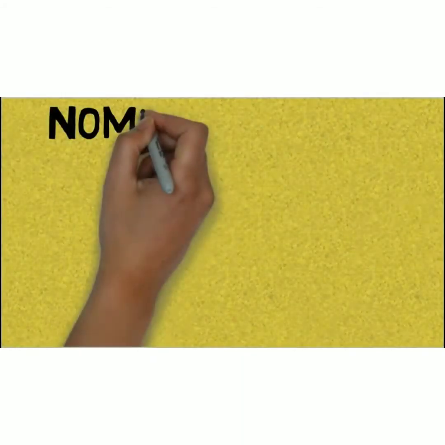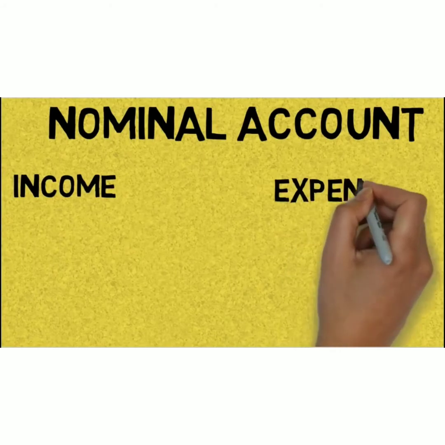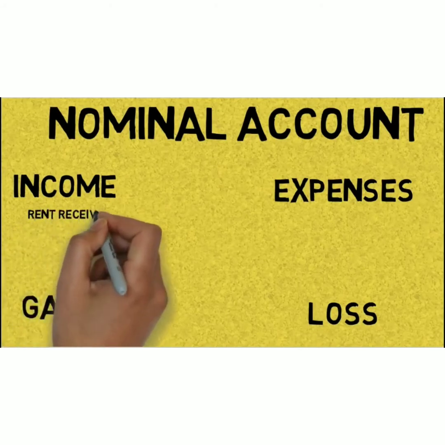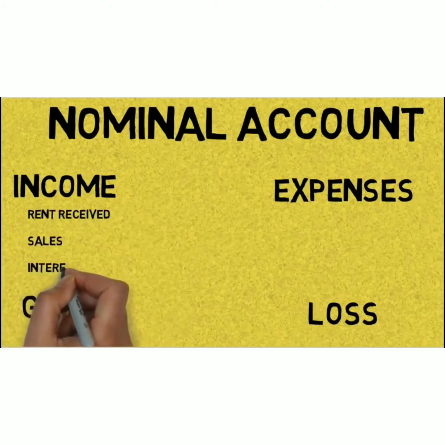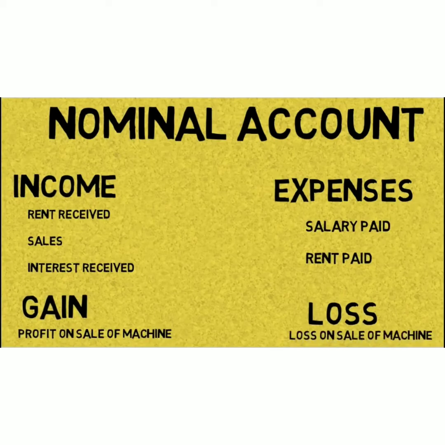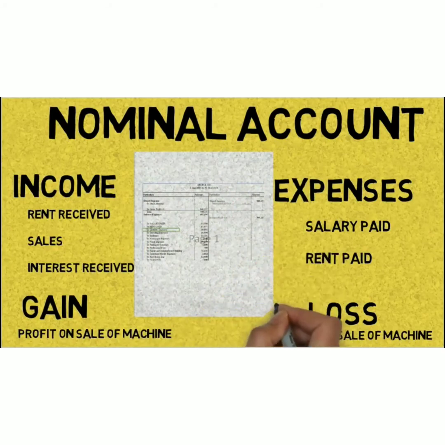Now come to the nominal account. Nominal accounts are those accounts which relate to income and expenses, losses and gains, etc. For example, rent received, sales, interest received, salary paid, rent paid, profit on sale of machinery, loss on sale of machinery. We can conclude that all the accounts which appear in the profit and loss statement are nominal accounts.